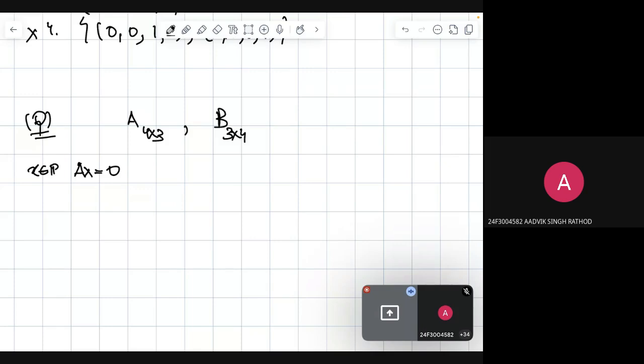X belongs to R3 such that Ax equal to 0. This is the null space of A. And the null space of B is X belongs to R4 such that Bx equal to 0, right?